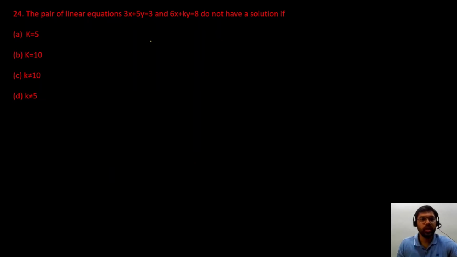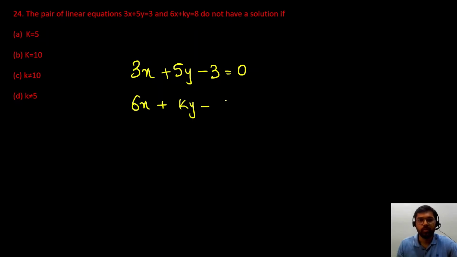Next question: we are given a pair of linear equations, 3x plus 5y minus 3 is equal to 0 and 6x plus ky minus 8 is equal to 0. This pair of linear equations does not have a solution.